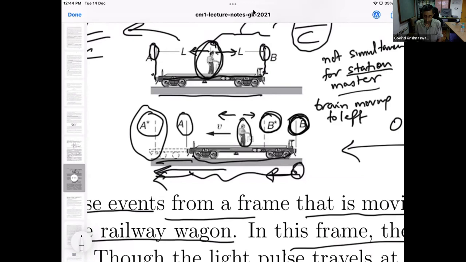On the other hand, the left end of the wagon has moved more to the left, and therefore the light has to cover a greater distance, and will therefore take a longer time. Therefore, the arrival times at the left and right ends of the wagon are not the same according to the station master.